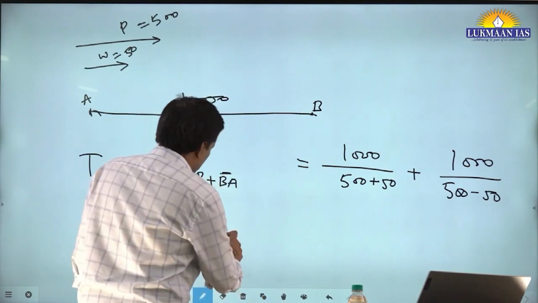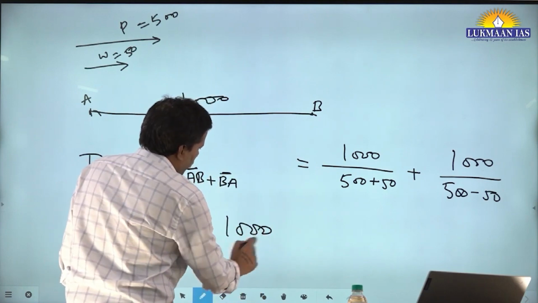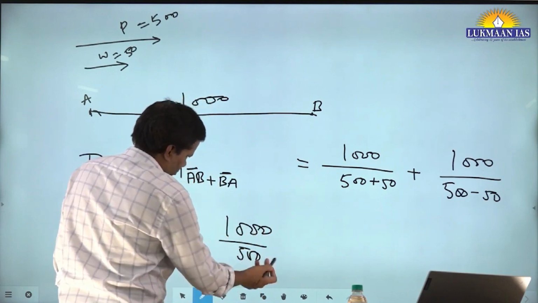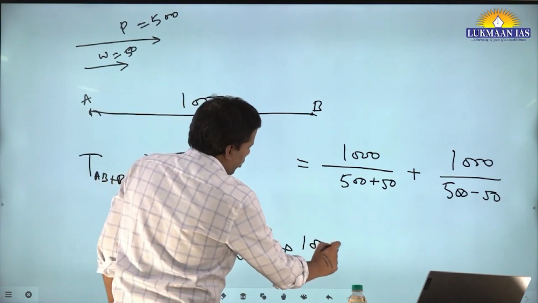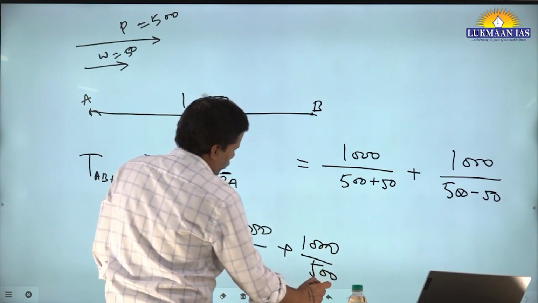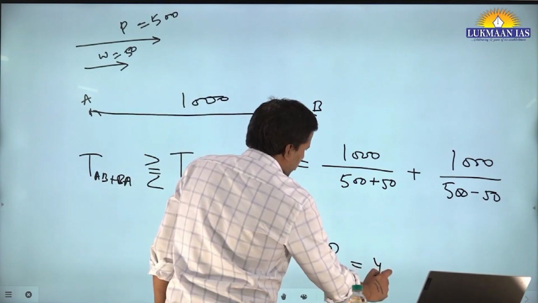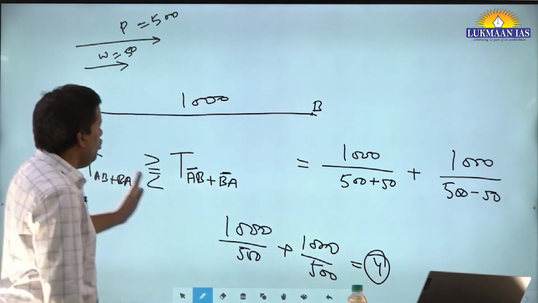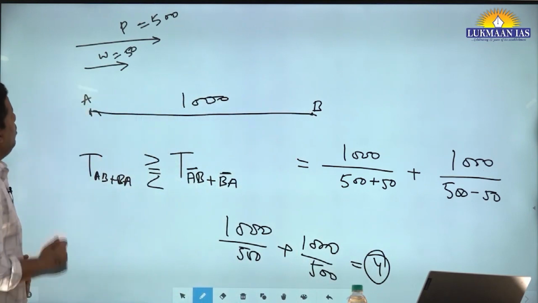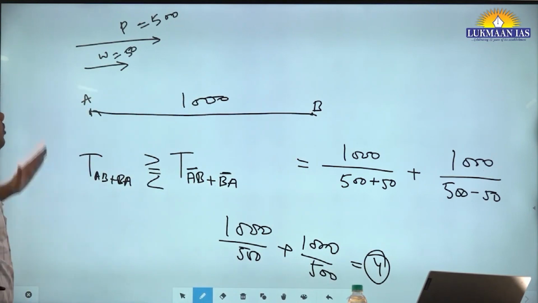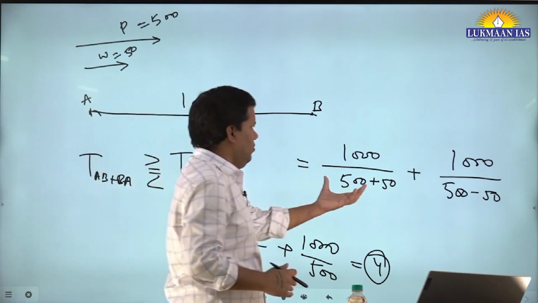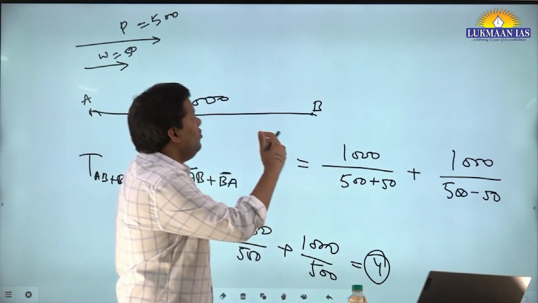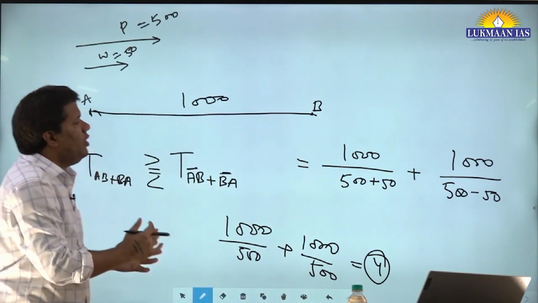So if you calculate this, this is the time taken when there is a wind situation. Let's say there is no wind. Then what is the time taken? 1000 upon 500, then 1000 upon 500 from B to A. That will be nothing but 4 hours. If there is no wind, it will take 4 hours. So your common sense might say, okay, in one direction wind is helping me, so I will take less time. But in the other direction wind is opposing me, so I will take more time.